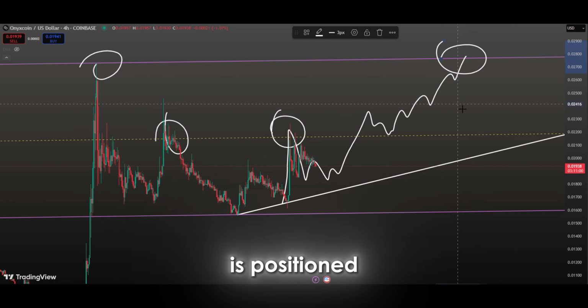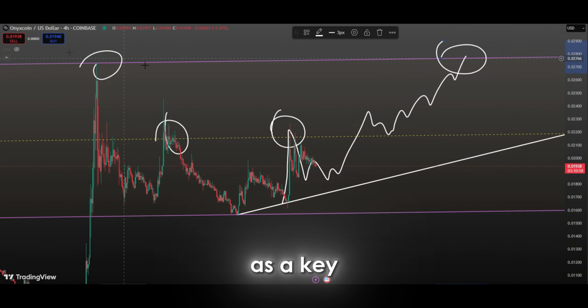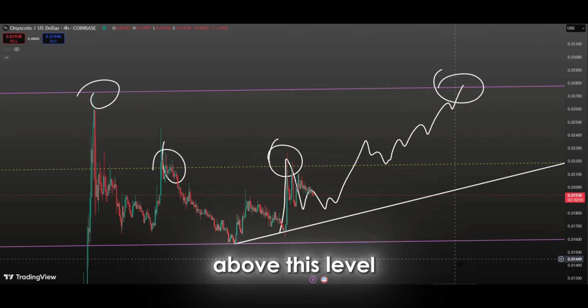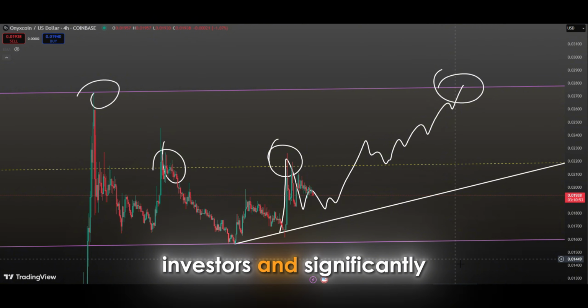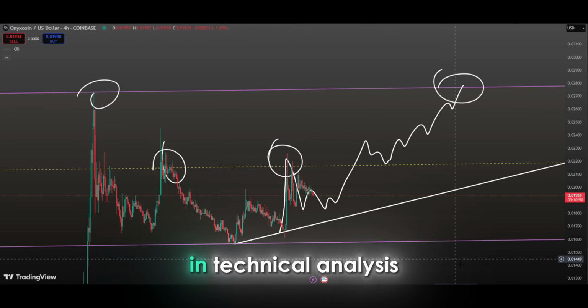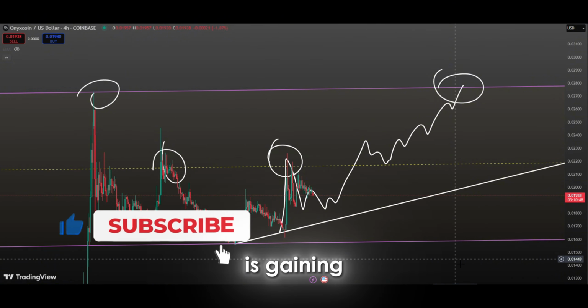Currently, the price is positioned near the midline of this horizontal channel. This midline can often serve as a key indicator for short-term direction. If the price manages to break above this level, it is typically perceived as a positive signal by investors and significantly increases the potential for the price to move toward the upper boundary of the channel. In technical analysis, holding above the midline is often seen as a sign that upward momentum is gaining strength.